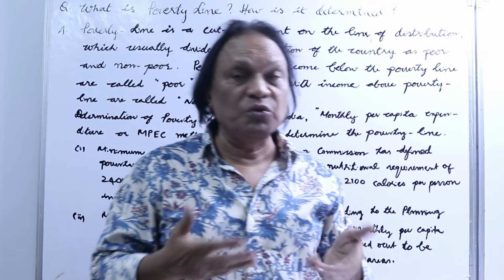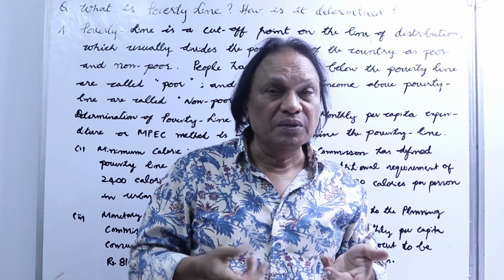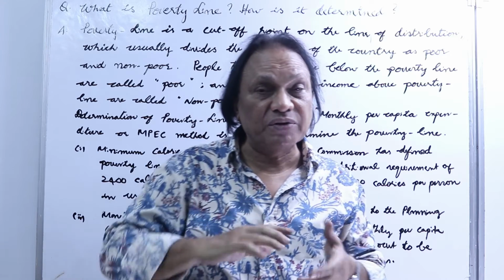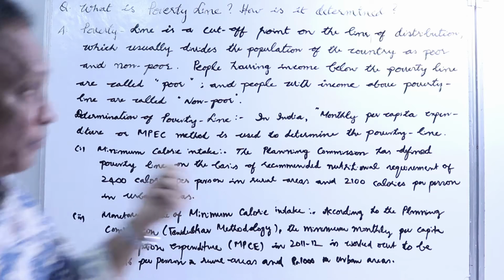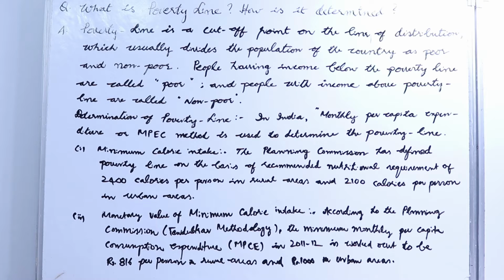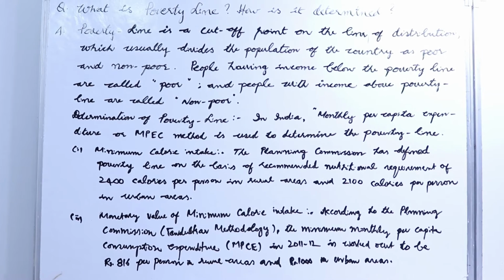Distribution of income, right? Who is poor and who is not poor. There are two ways of finding it out. One is in terms of calories, one is in terms of money. Look on the board. I'll read it out, very simple. What exactly is the poverty line? You can see it on the board. What is the poverty line? How is it determined?